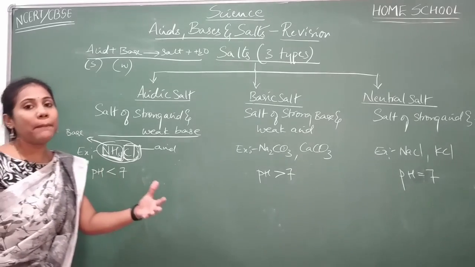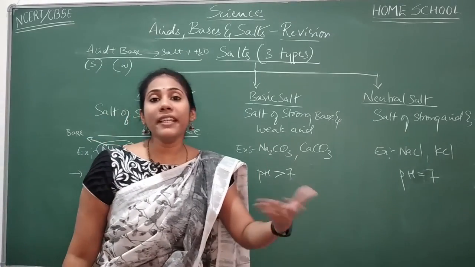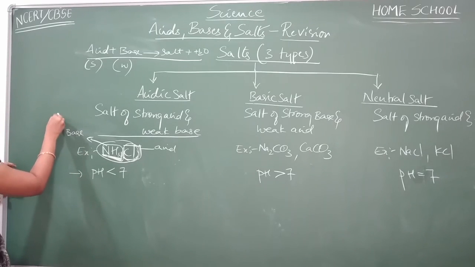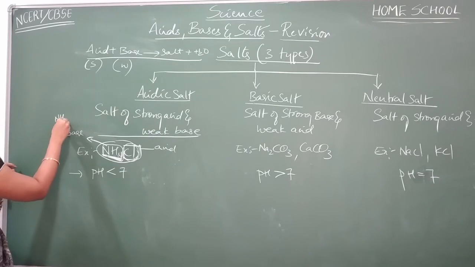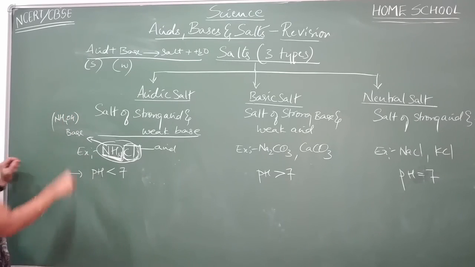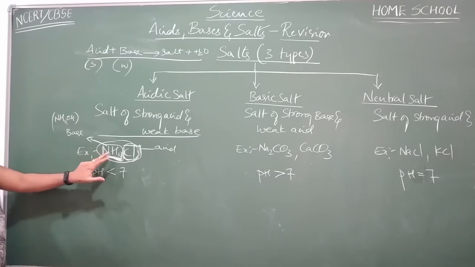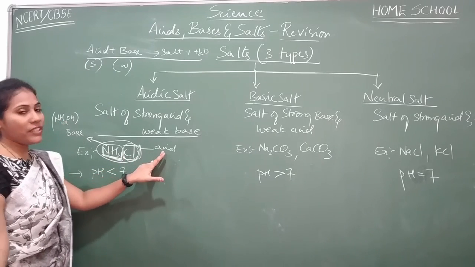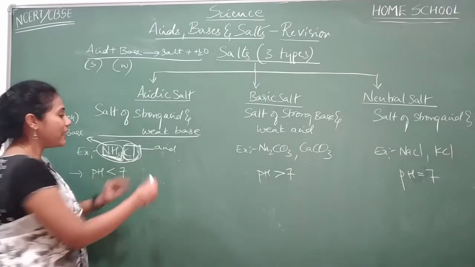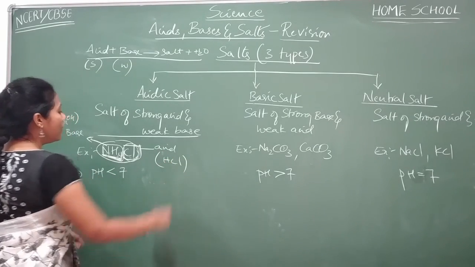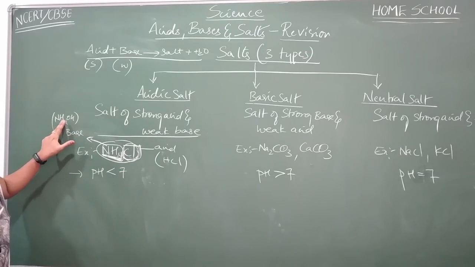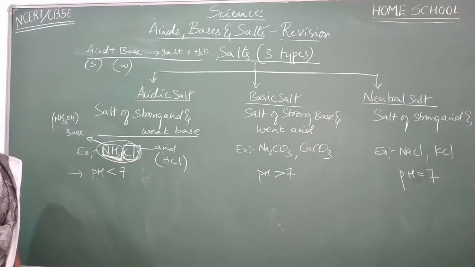Can you remember the ammonia-containing base? I gave an example, right? What was the example I gave you? Ammonium hydroxide I gave you, right? So NH4 in the salt must have come from this particular base, and chloride must have come from which acid? Which acid contains Cl? Definitely HCl. So whenever HCl has reacted with ammonium hydroxide, you have got ammonium chloride.